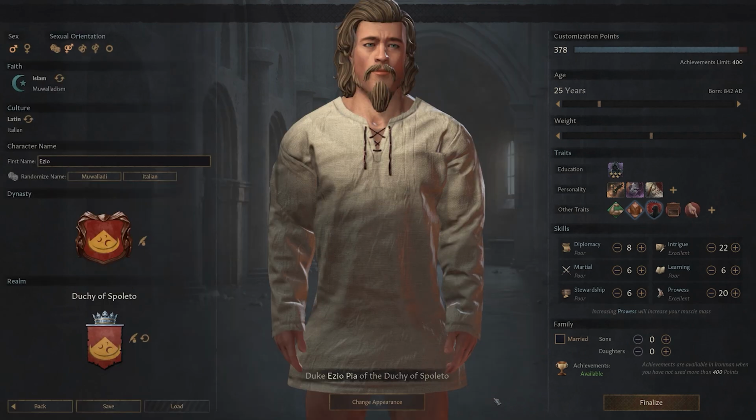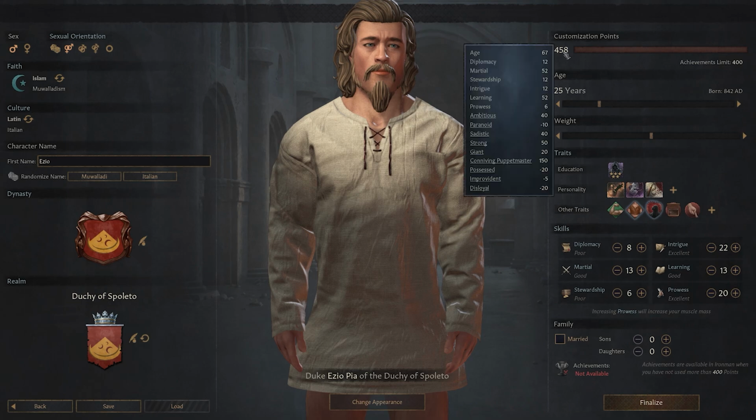With skills, I want to make sure my intrigue and prowess are really high, which they already are because of my personality and traits, but I'll increase my martial and learning to 13 to represent my character's ability to lead soldiers and his piety. I don't need to be the jack of all trades, as my spouse can help cover the skills that I'm lacking, but I need to make room for one last trait that I'd like to add.